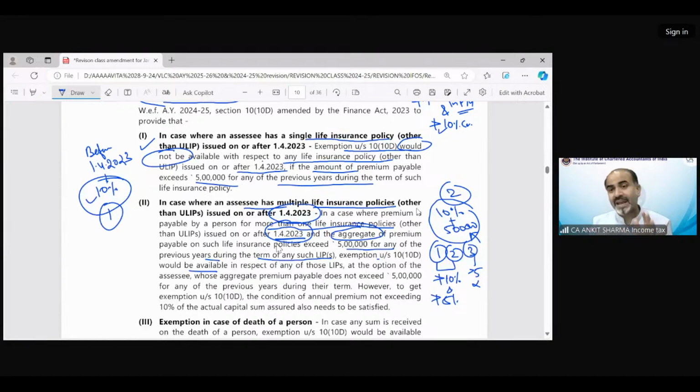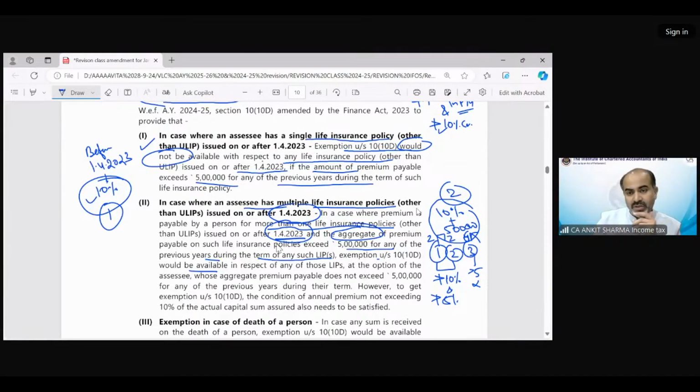If the policy is aggregate, suppose it's 2 lakh, 2 lakh and 4 lakh rupees, or 2 lakh, 2 lakh and 6 lakh rupees. So in aggregate, if it exceeds 5 lakh, then only those policies whose premium does not exceed 5 lakh rupees are eligible to get the benefit of exemption. If all of these policy premiums are 6 lakh, 6 lakh, 6 lakh, then no exemption for the consideration of any of the policy.